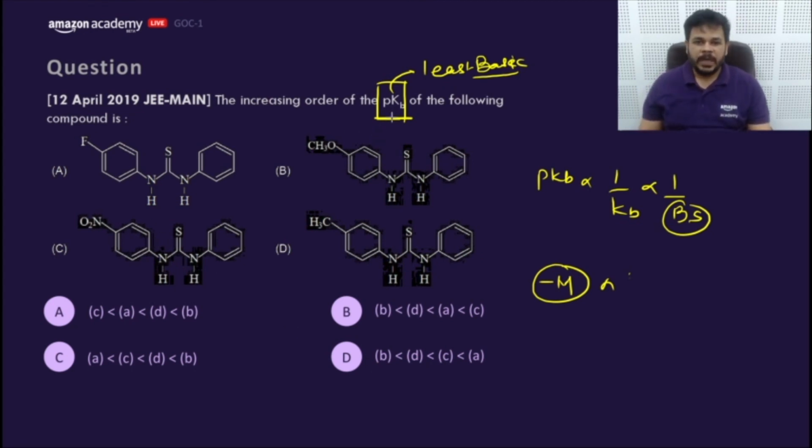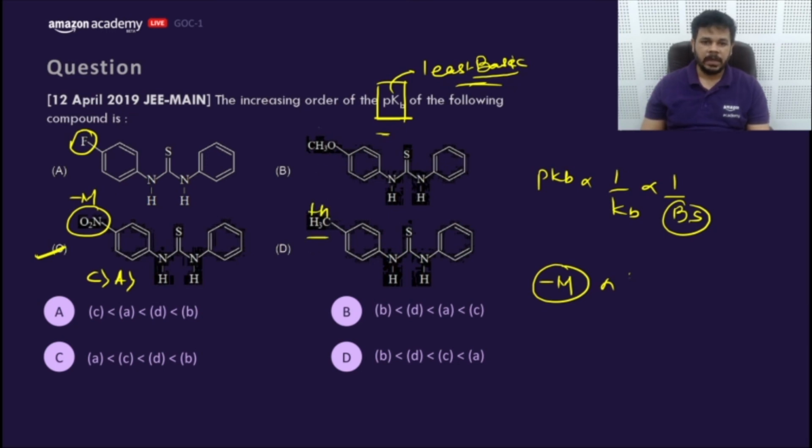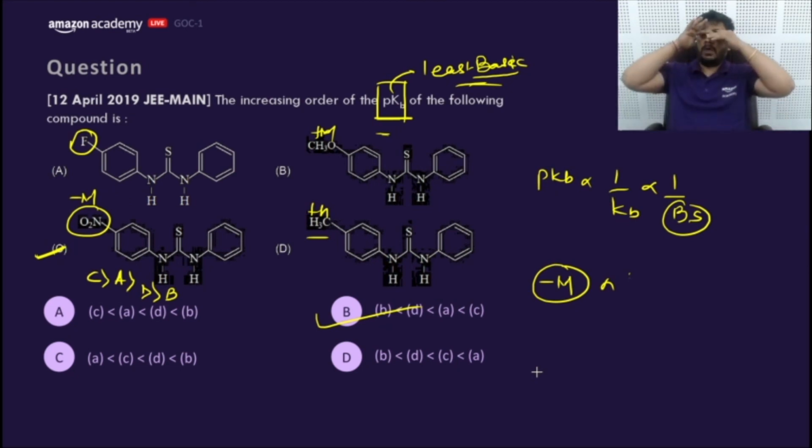So what would be the order of pKb? Least basic, least basic we are needing. That means the least basic is NO2, which has -M and will decrease the basic strength. So the highest value of pKb will go to option C, and then fluorine. This would be the C. Order would be C, and then A, and this would show +I, and this is +M. +M would be in the last order. This is D. So CADB. Where is CADB? GS says correct. Wow.